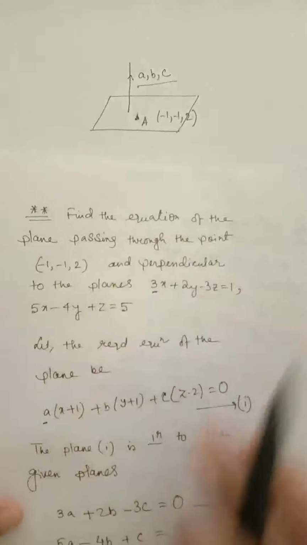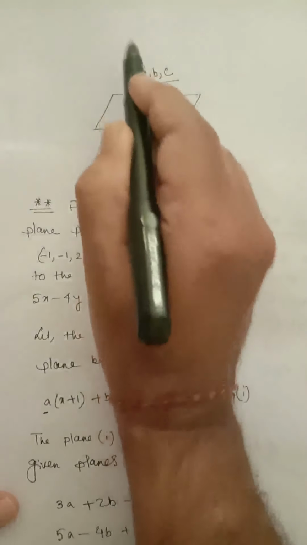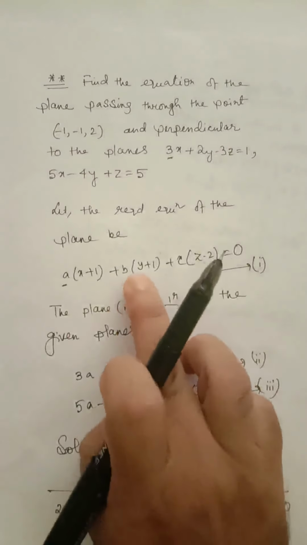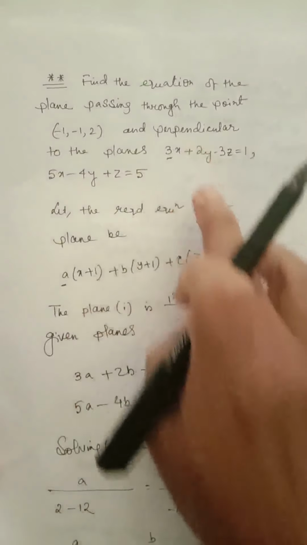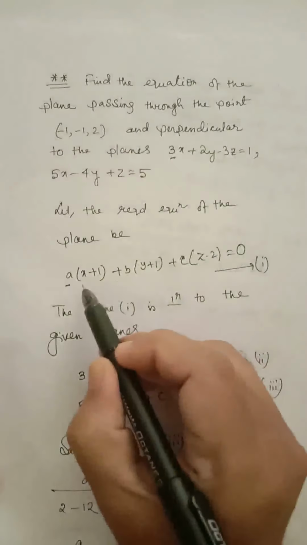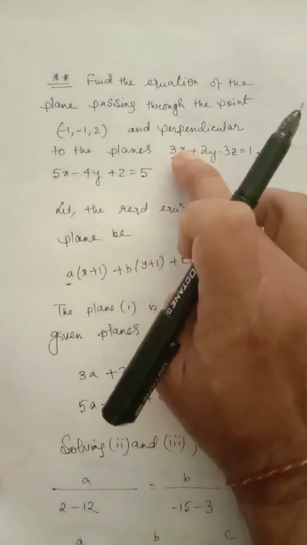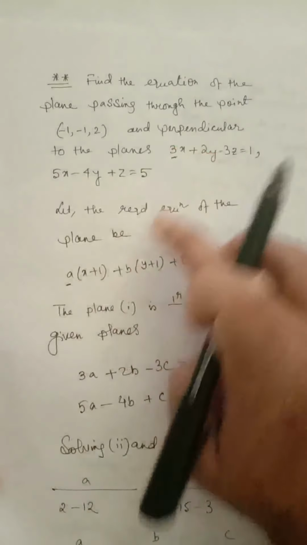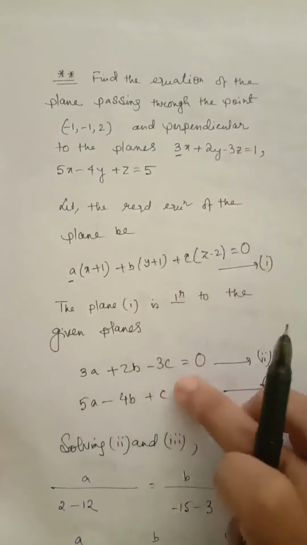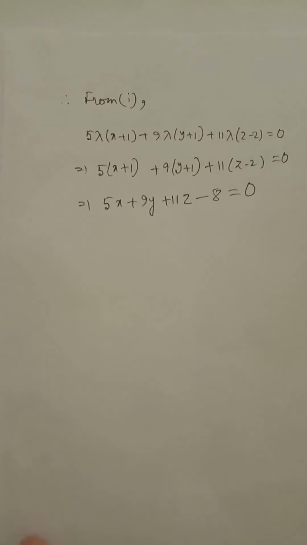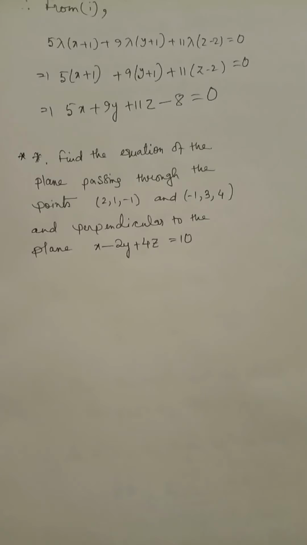We need a, b, c. So first we have assumed the direction ratios of the normal are a, b, c and we have written the equation like this. Now this required plane is perpendicular to this. Now as the required plane is perpendicular to this, a in coefficient of x 3 and a here, a into 3, b into 2, c into minus 3 equal to 0. This plane is also perpendicular to this, we get this, and solving, ultimately we get this is the required equation. Very important question.